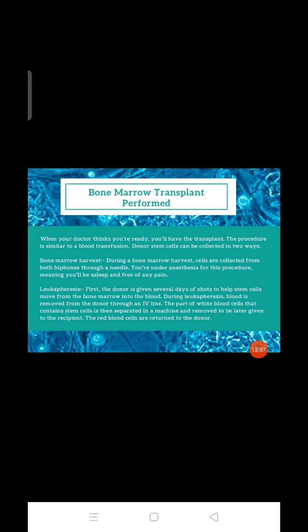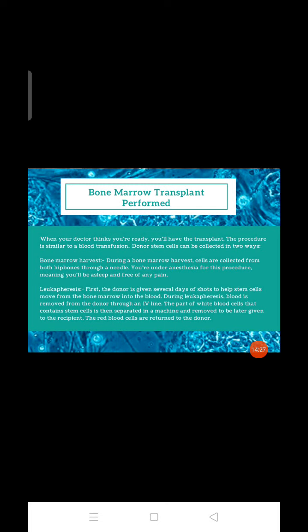During the leukapheresis, they take the blood from the donor through the IV line. After taking the blood, with a machine they separate the blood cells. They take the WBC, and the RBC they return to the donor.